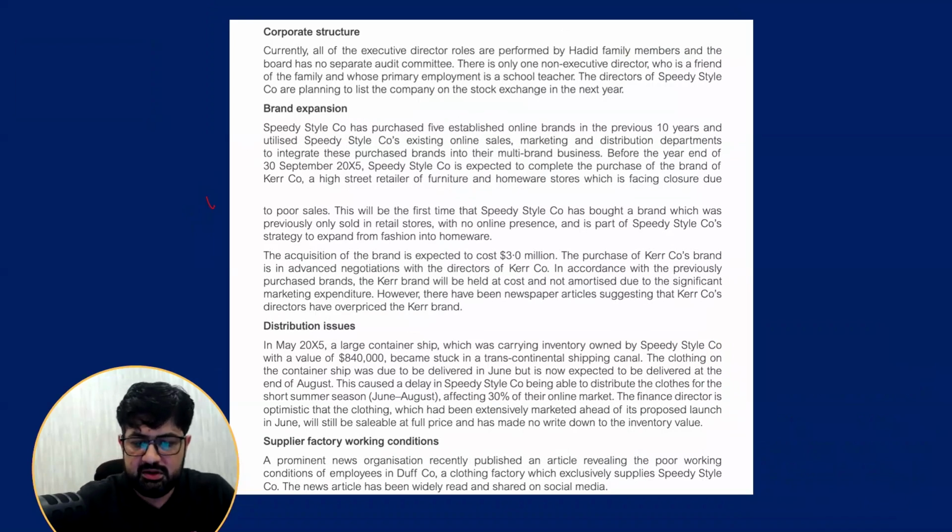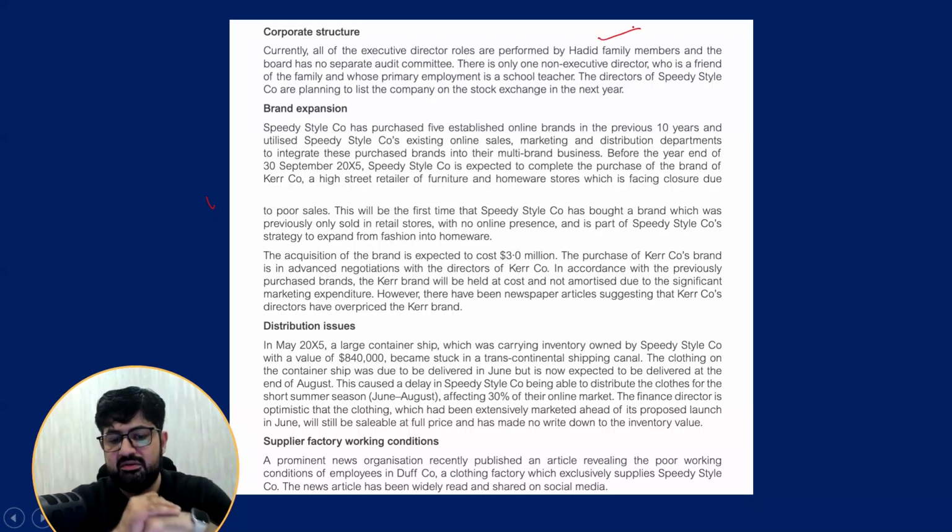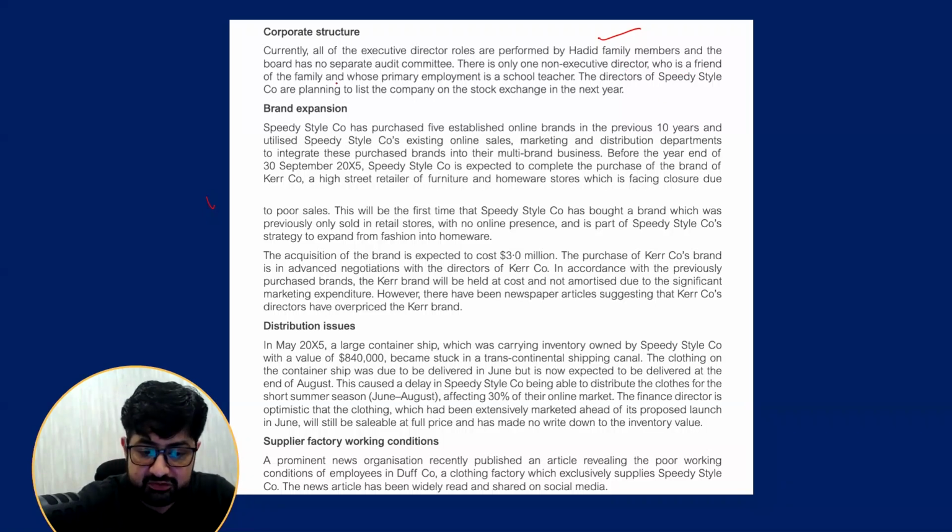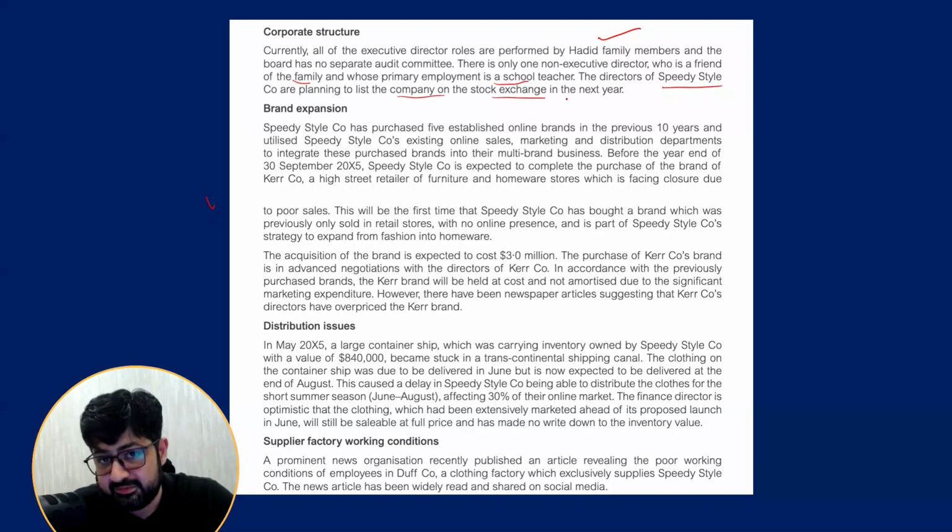Next. The next point is, currently all of the company's executive director roles are performed by Hadith family members. One family is performing all the roles. And the board has no separate audit committee. There is only one non-executive director who is a friend of the family and whose primary employment is as a school teacher. The directors of Speedy Style Company are planning to list the company on the stock exchange next year. So the company is going to be listed, and if we see the whole scenario, their revenues are also growing.